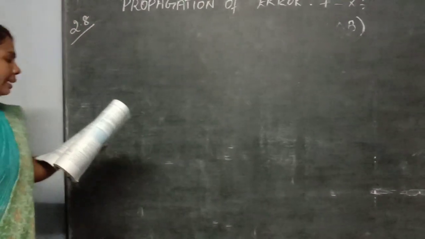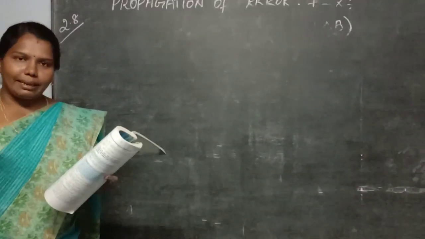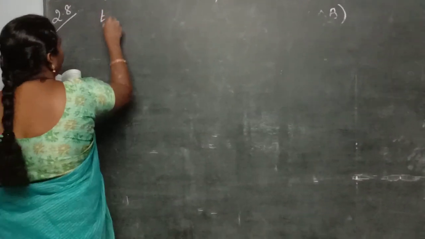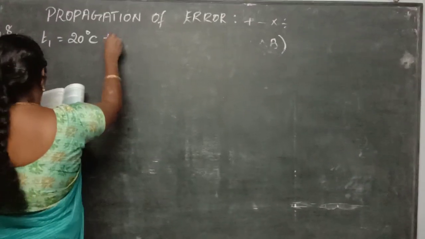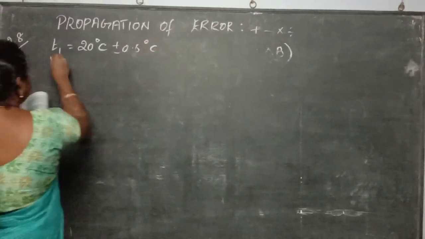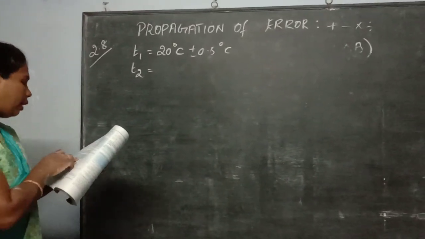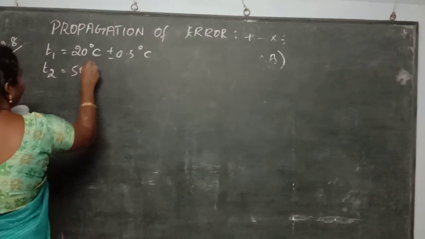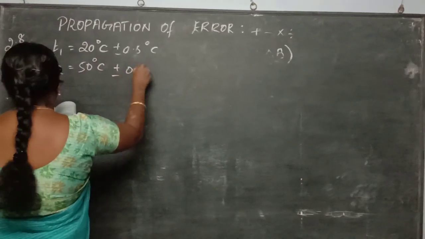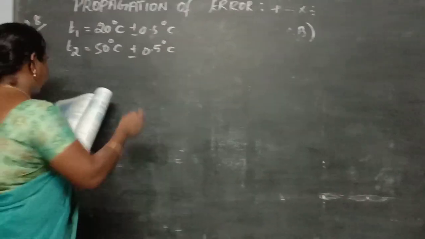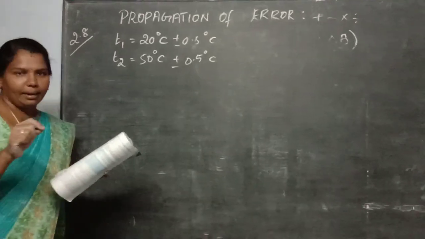The temperatures of two bodies measured by a thermometer are T1 equal to 20 degrees Celsius plus or minus 0.5 degrees Celsius, and T2, the temperature of the other body, is equal to 50 degrees Celsius plus or minus 0.5 degrees Celsius. Now we have to calculate the temperature difference and the error therein.